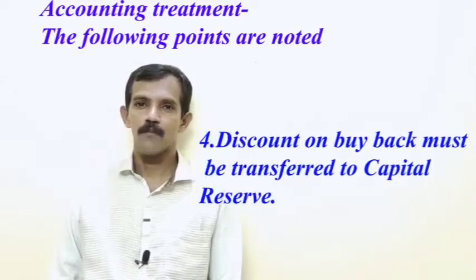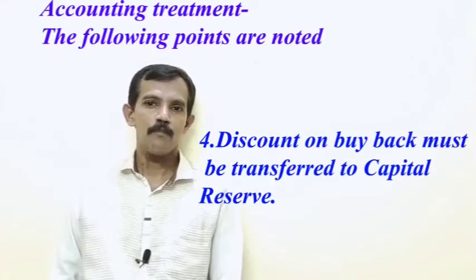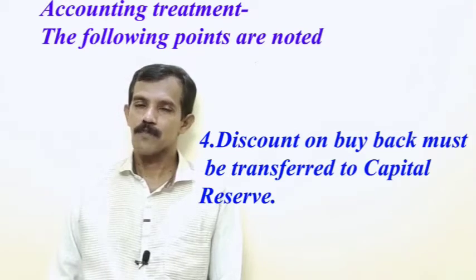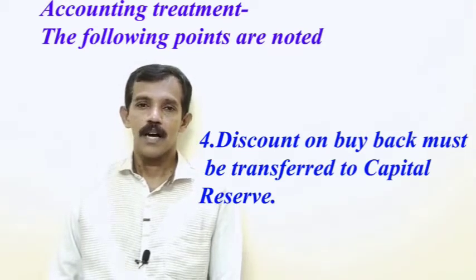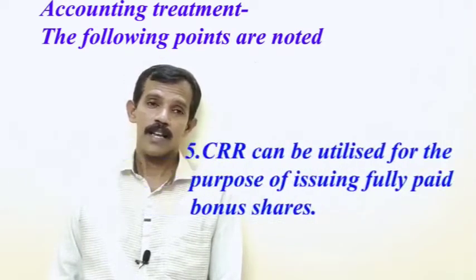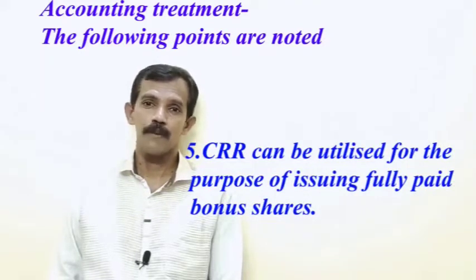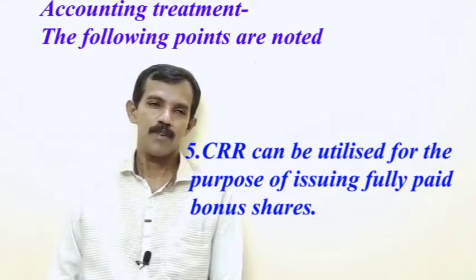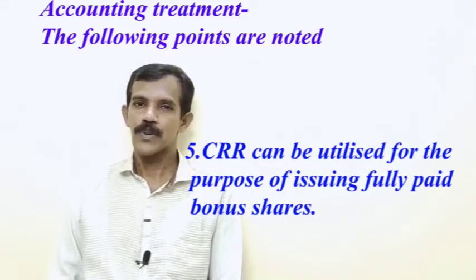And fourth point, discount on buyback must be transferred to capital reserve. And the fifth point is this: CRR, capital redemption reserve, can be utilized for the purpose of issuing fully paid bonus shares.